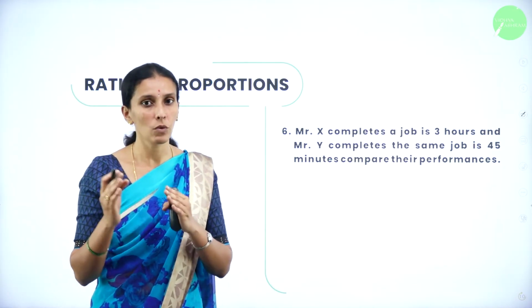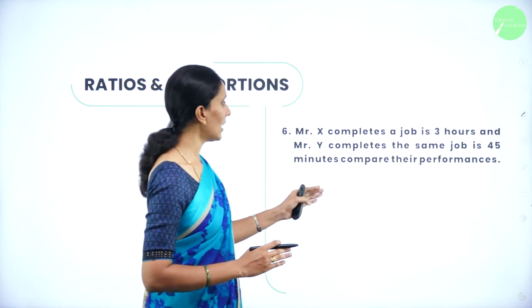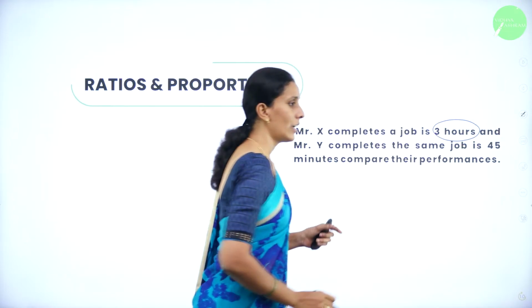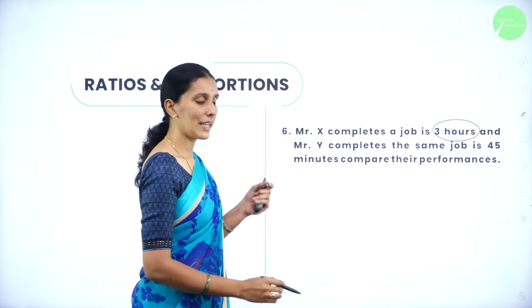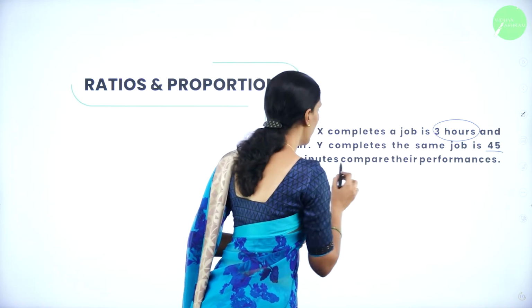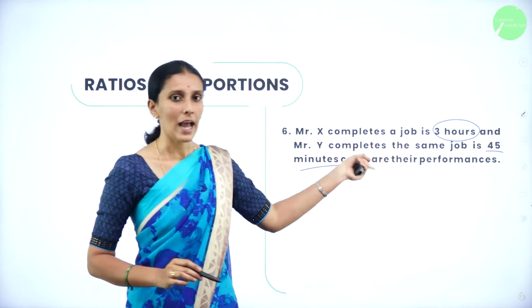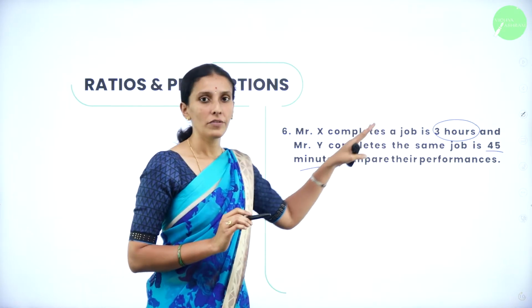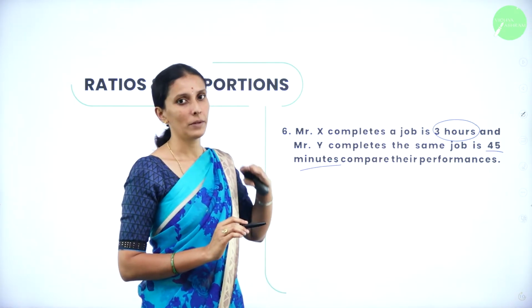The unit of measurement was kg for both. But here, X completes the job in 3 hours and Y completes the same job in 45 minutes. So one is in hours, another one is in minutes. So better you convert both into hours or both into minutes.